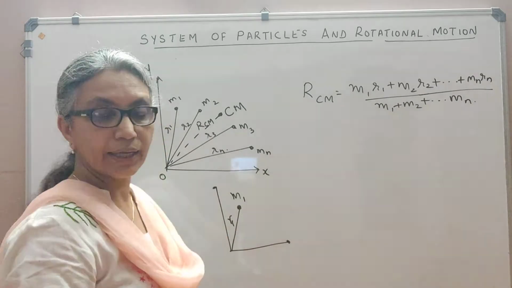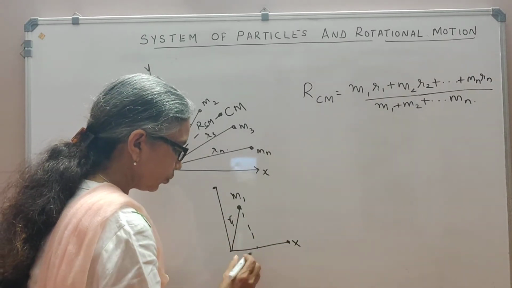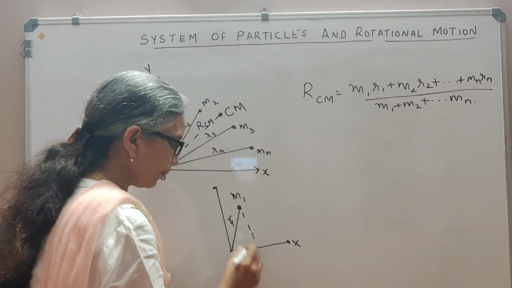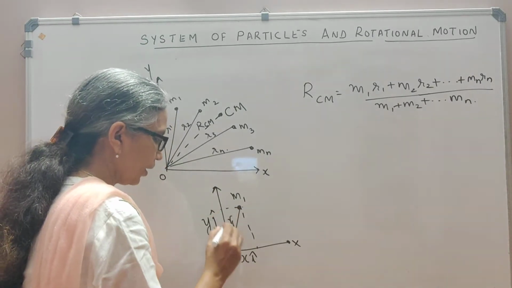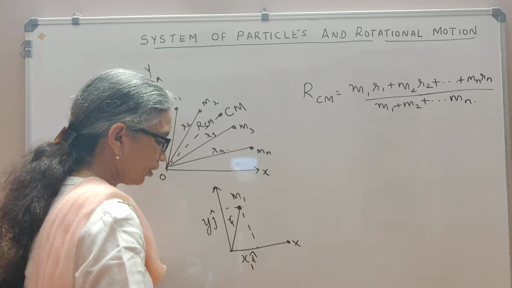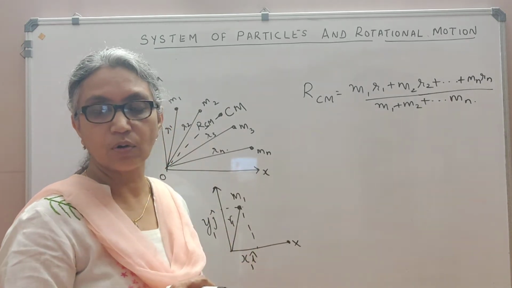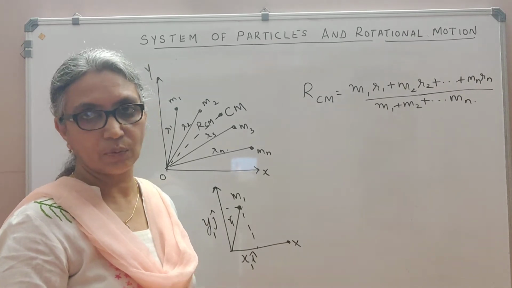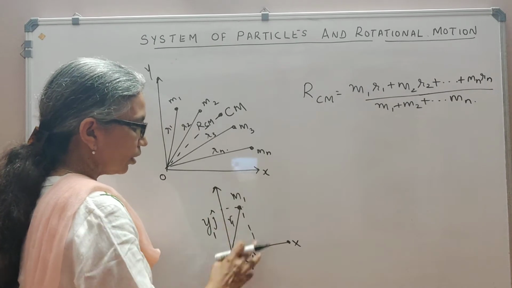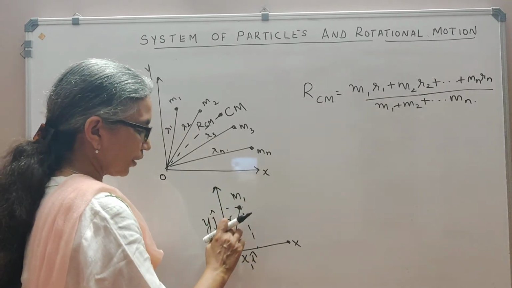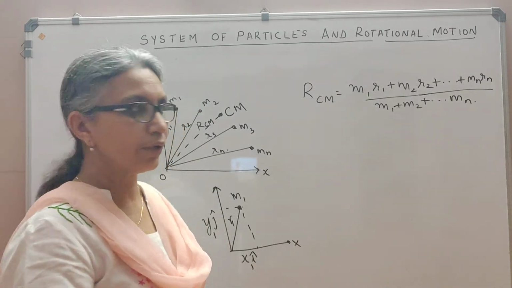This can have its coordinates, that is, along the x-axis it will be, let's say, x i cap, and along the y-axis this will be y j cap, and because it's the first particle, I call it x1 and y1. And if it's in space, it will have one more coordinate, that is z1 k. Each of these position vectors can be given in terms of the x, y, and z coordinates if these particles are lying in space.